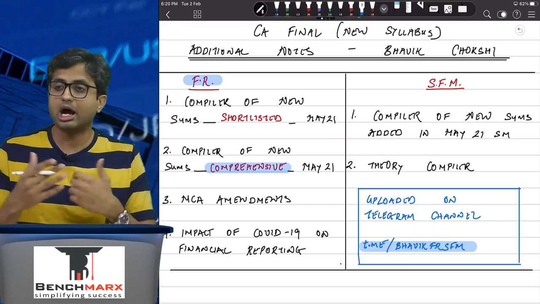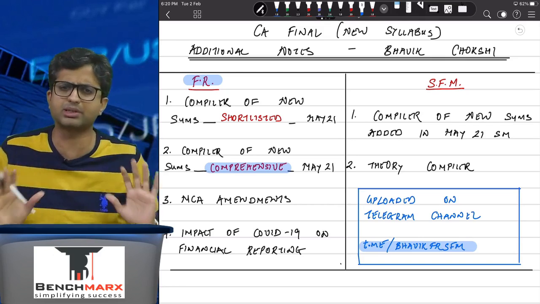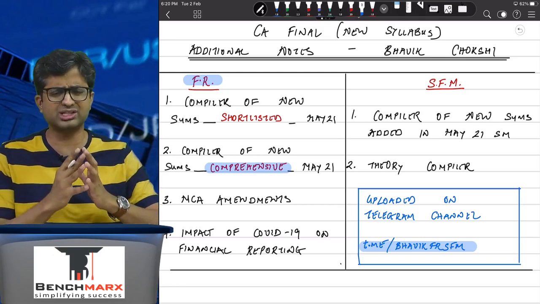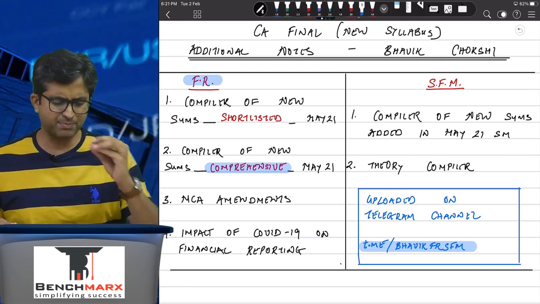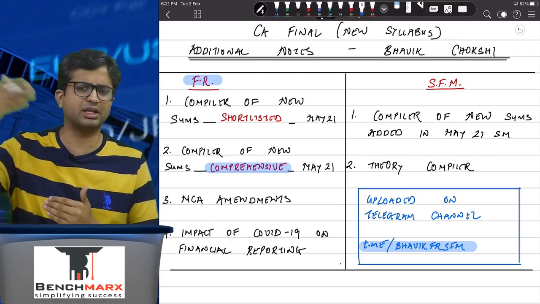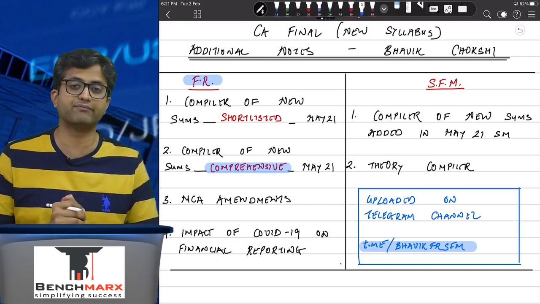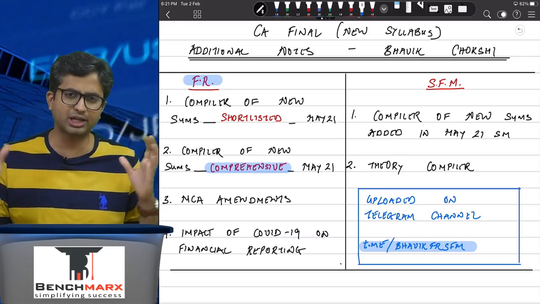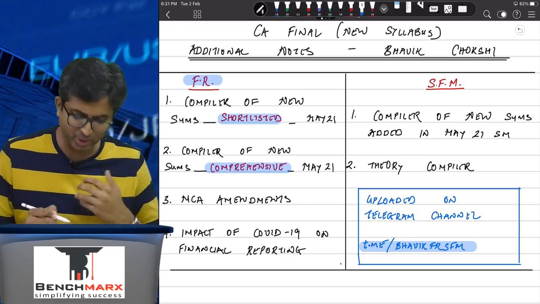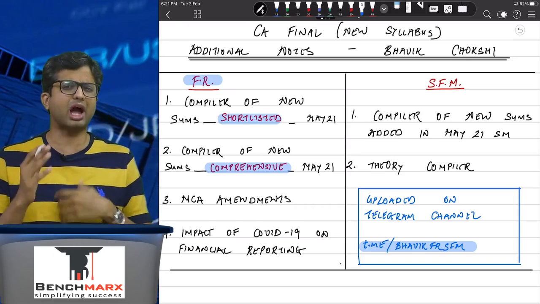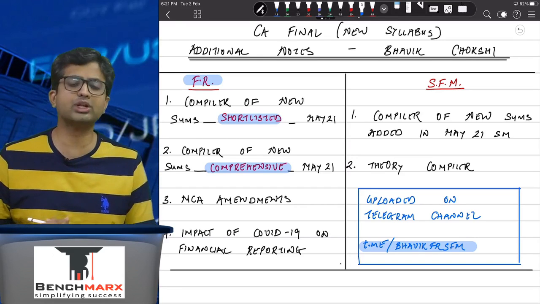This also includes sums which were there earlier in the past RTPs and MTPs and have now been incorporated as part of the main study material of the institute. This is a fairly comprehensive document which gives the page numbers and the RTP attempt, if any, question wise. It runs to a good 300 odd pages. It might sound very daunting, but don't worry. We've tried to shortlist the questions which are applicable and which I would suggest you practice for your May 21 exam.